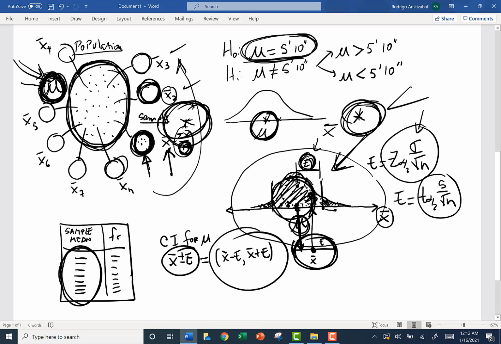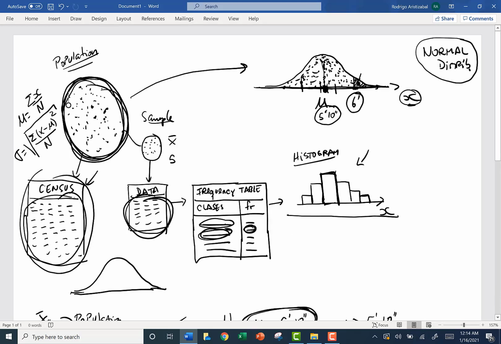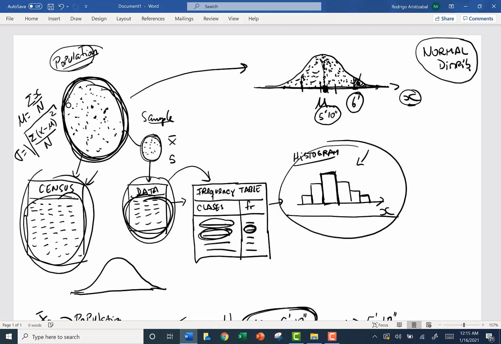And this is a summary of Statistics 1. The first chapter corresponds to descriptive statistics, in which we are going to describe a characteristic of a population, selecting a sample and measuring this characteristic in all members of the sample. Then we collect our data and organize it in a frequency table or in a histogram, and also we are going to summarize our data using two statistics, the mean and the standard deviation.